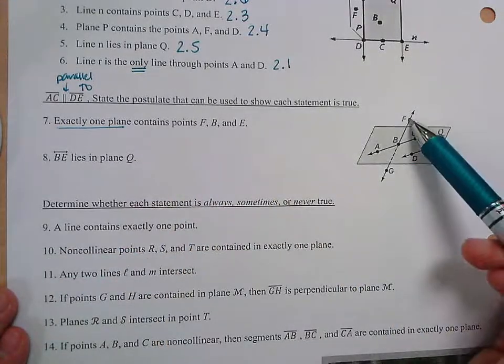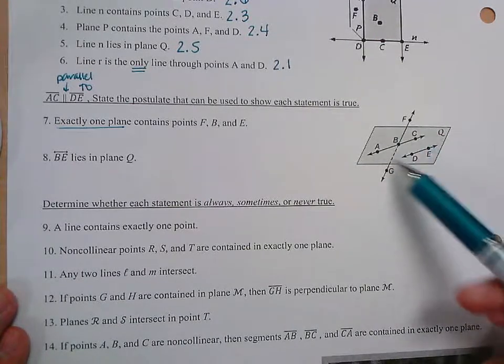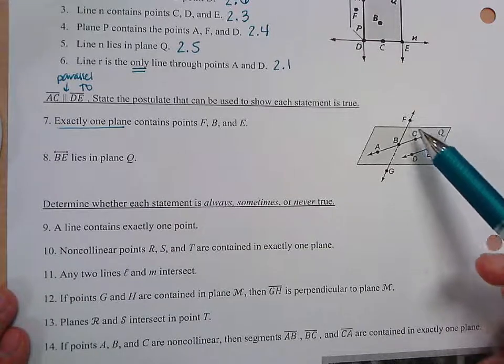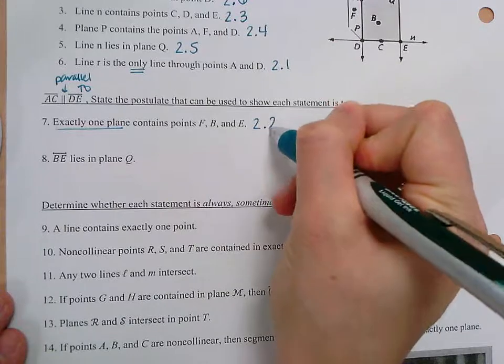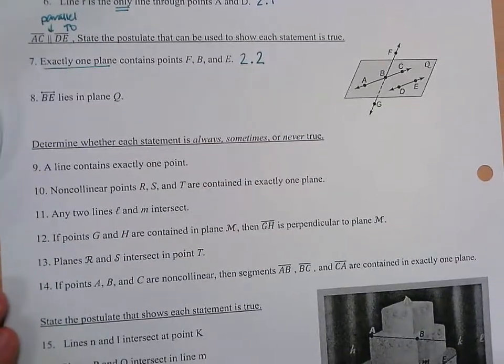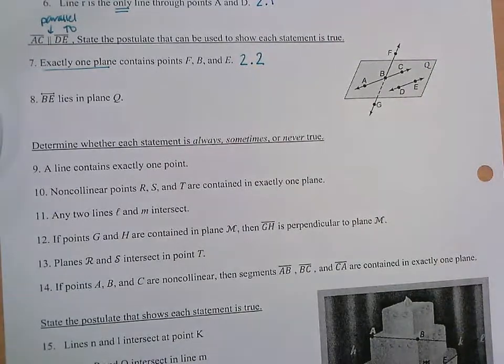If you look at the picture, F, B, and E are not on the same line. So even though it's not the plane Q that we see, because F is not on that plane, there would be exactly one plane through them. So that is 2.2. And then 8 says line BE, which again is not drawn on the figure. Line BE lies in plane Q. Which postulate do you think would confirm that? Line BE lies in plane Q.